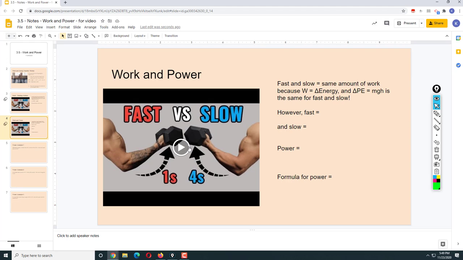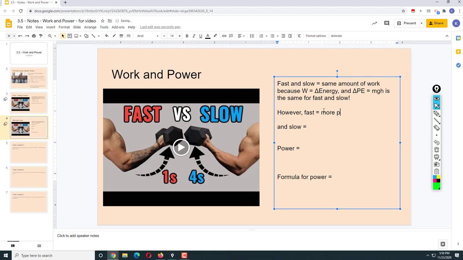However, when he lifts them quickly, he uses more power. Slow, less power. Power is work over a change in time, or the amount of energy used over a change in time. Okay, so that's the formula for power. Power is how quickly we do work or use energy.